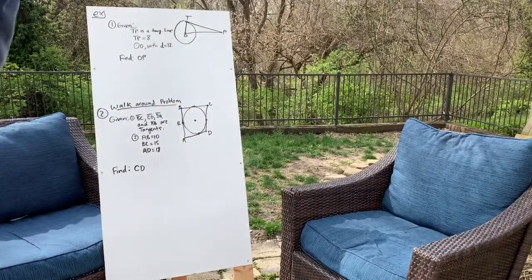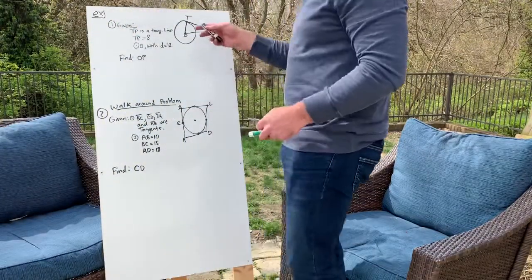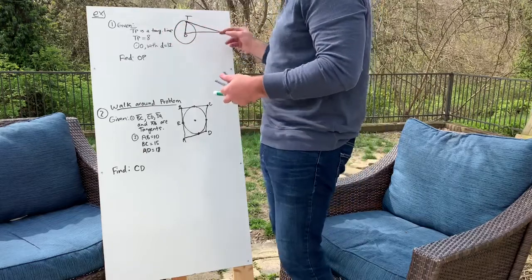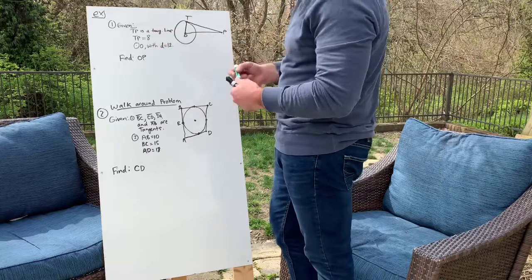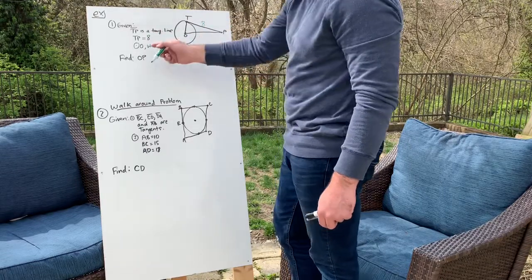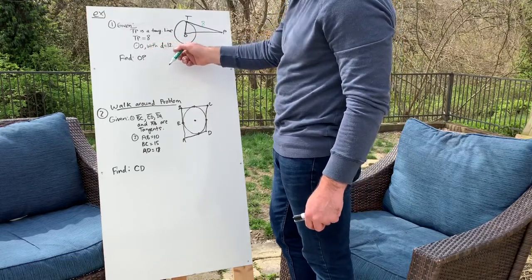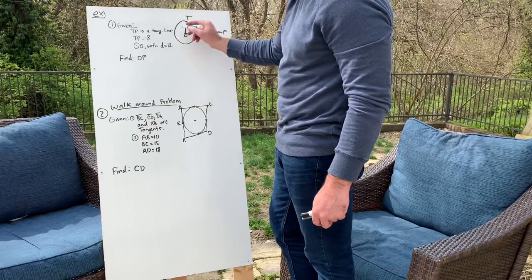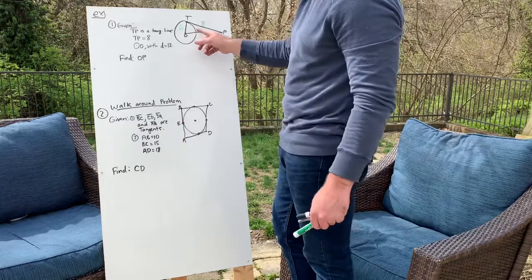All right, so a couple example problems for you. Take a look at this problem. So it's given that TP is a tangent line, all right? It's also given that TP's value is 8, all right? I'm gonna write an 8 there. I know that this O is the center of a circle with a diameter of 12. And so if the diameter is 12, that means that this radius here is 6, right? So we have to find OP.